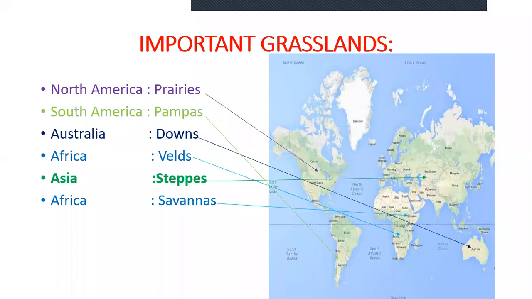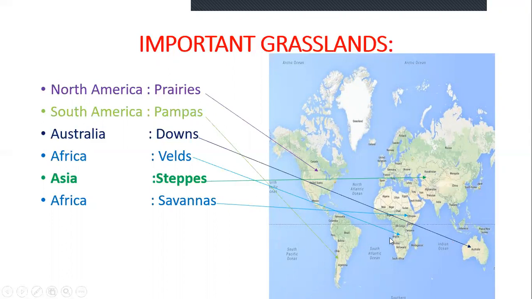There are so many grasslands in the world, but some important grasslands are in North America, the prairies. The prairies are located almost at the central part of North America. Then downs. This is the downs. Where is it located? In Australia.